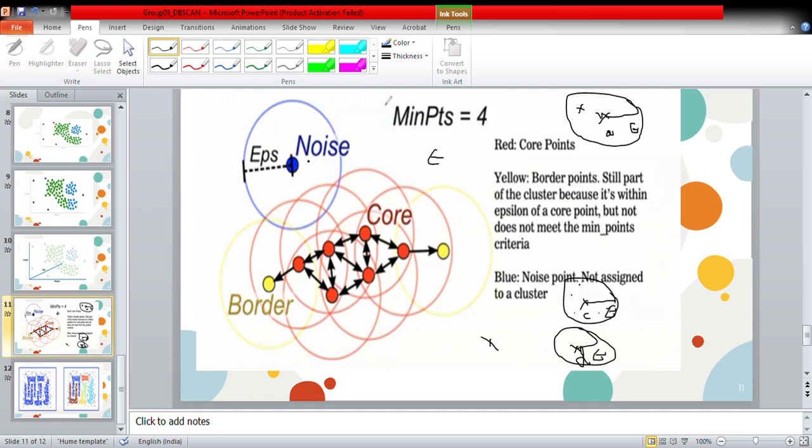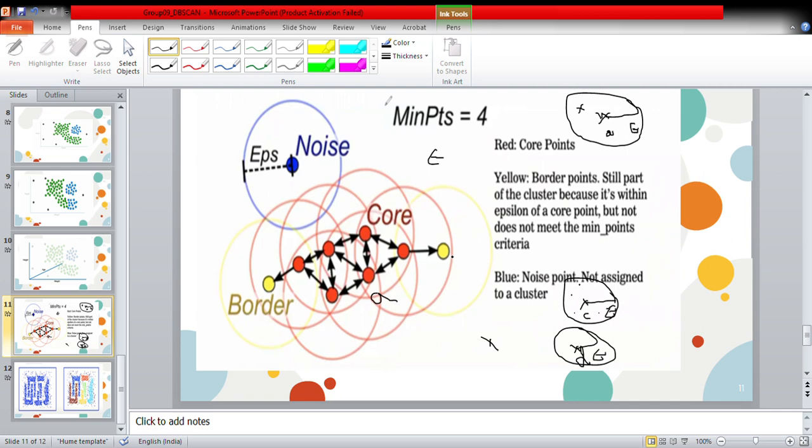It will never draw the circular boundary across it. It will skip that point and never treat it as a part of a cluster. But in the case of core and border points, it will draw circular boundaries across them and treat them as a cluster. So as you can see, let us assume this circular boundary, and this is the point A. It has 4 points inside this circle, so this point is said to be a core point.